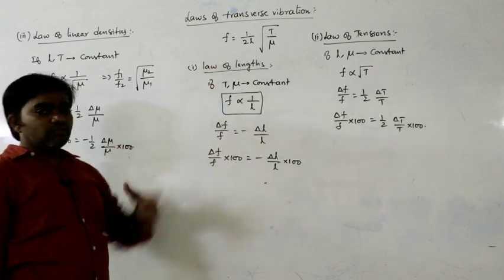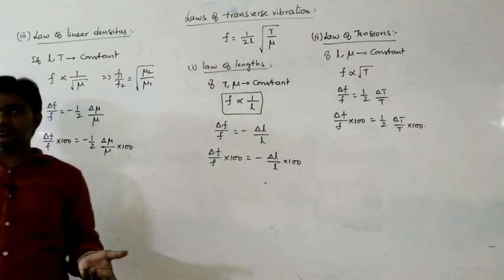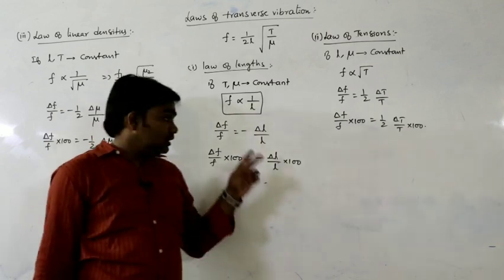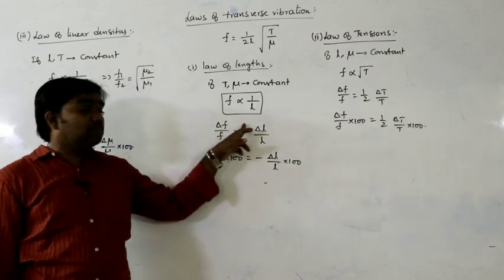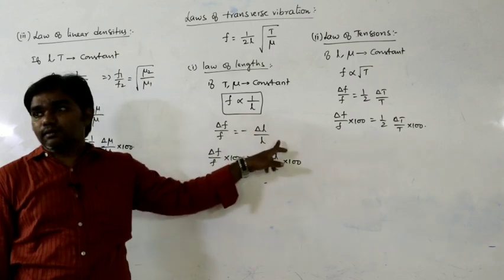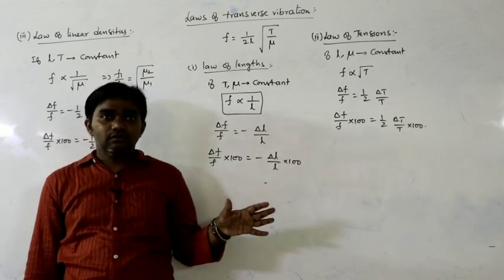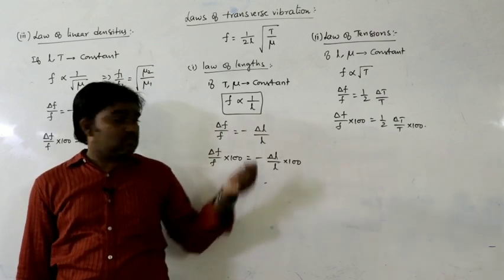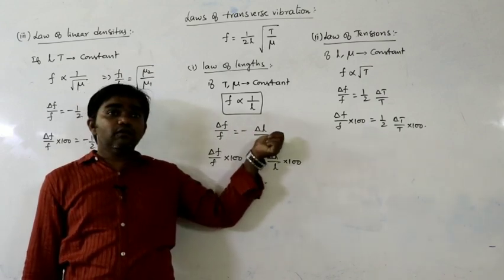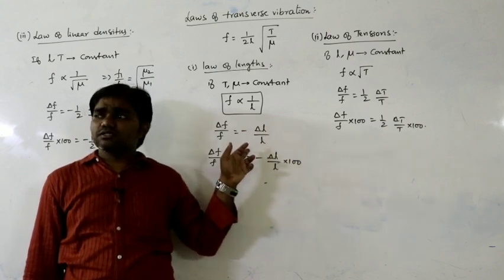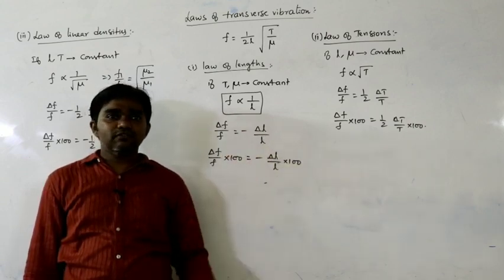So in the previous case, variation of frequency with the temperature, what did we write? Delta F by F equals minus 1 by 2 delta L by L. While for the variation of the temperature, the frequency also varies. Here we wrote minus 1 by 2, but there we wrote minus delta L by L. What is the difference?